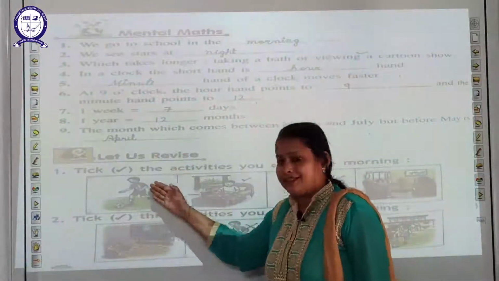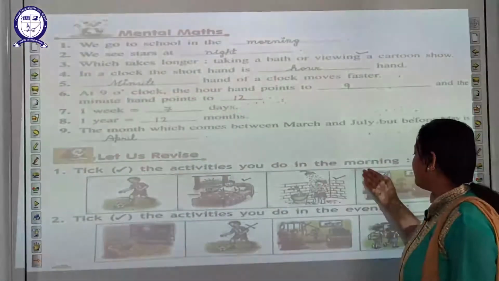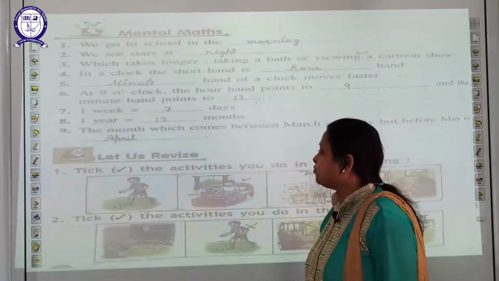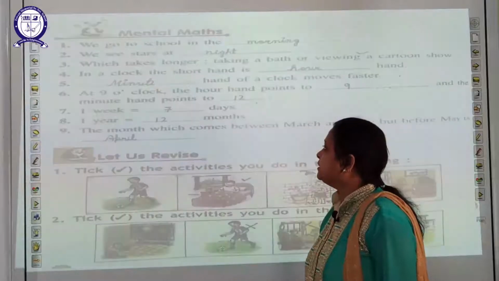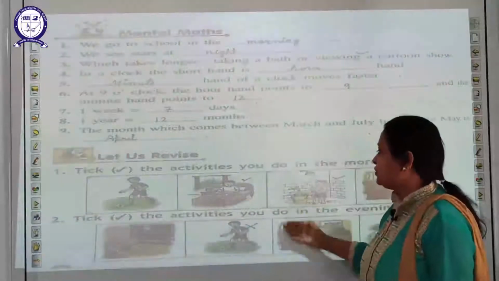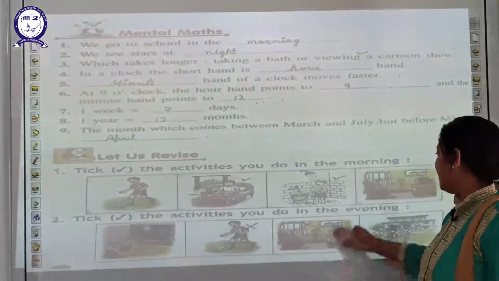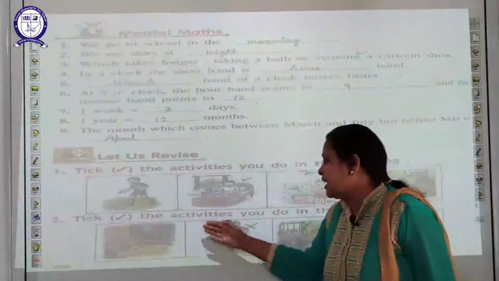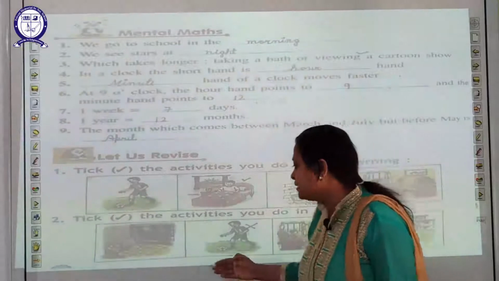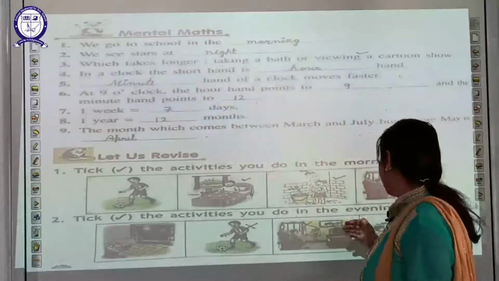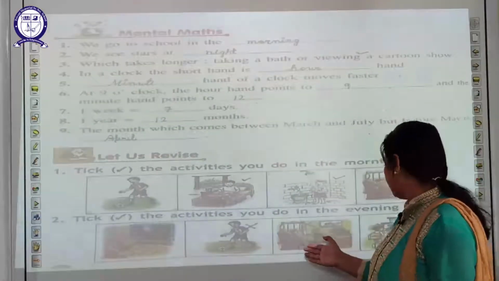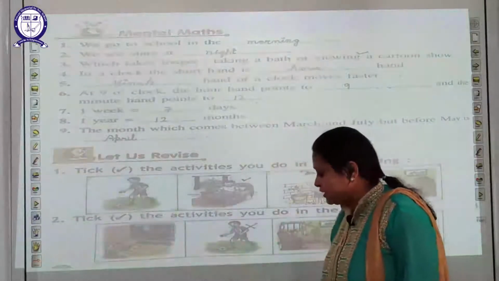Let us revise. Tick the activities you do in the morning. Which activities, students, do you do in the morning? You do so many activities. In the picture you see, you get up early in the morning and you take a bath. Tick the activities you do in the evening. What activity, students, do you do in the evening? You play, and you also watch TV and shows.